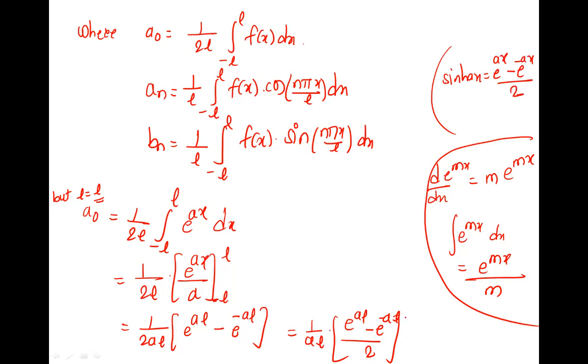Here x is now L, so this is sine hyperbolic aL. So we got our a naught as sine hyperbolic aL upon aL. Done.